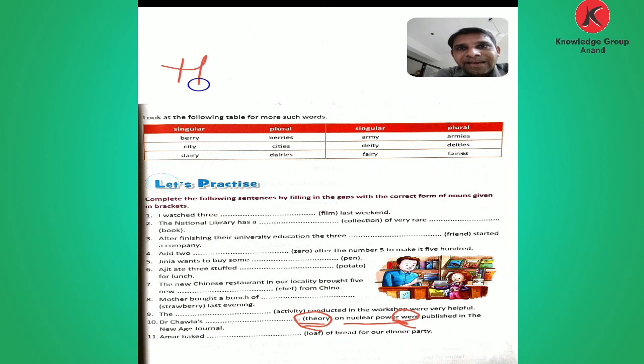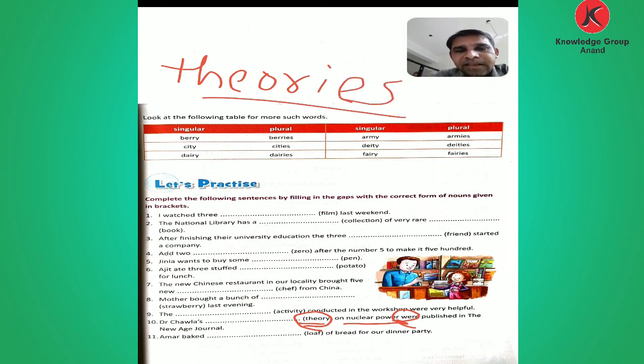So here write theory. Theory is the word, so you remove this Y. Remove this Y. And what you add? IES, theories on nuclear power.